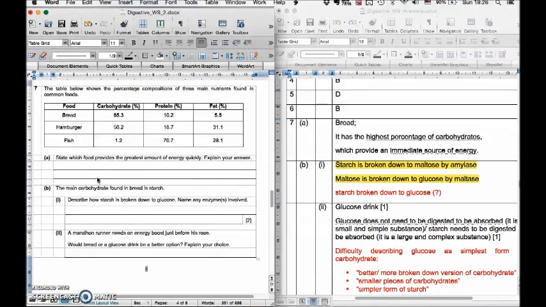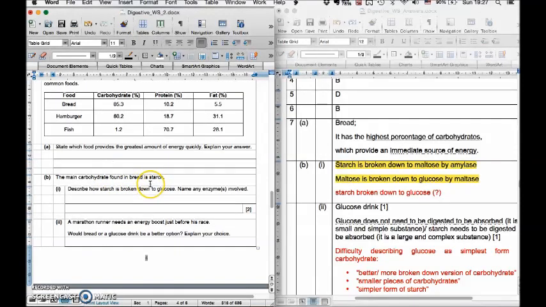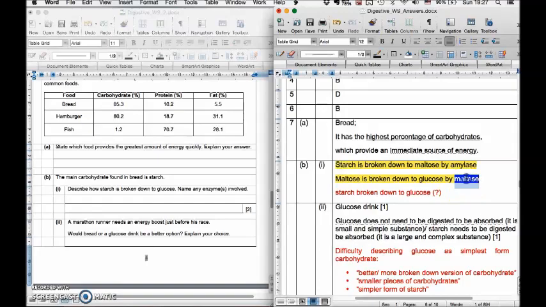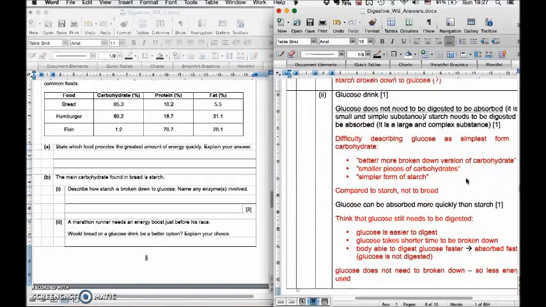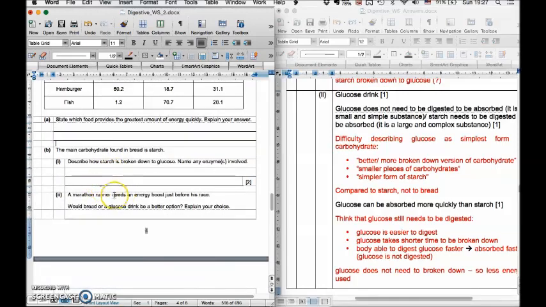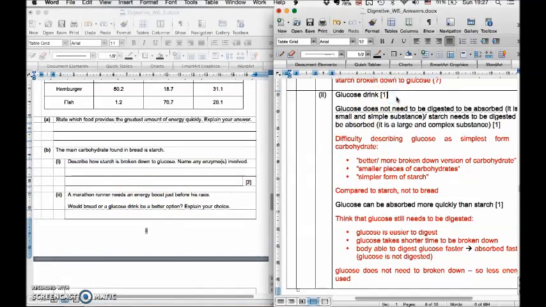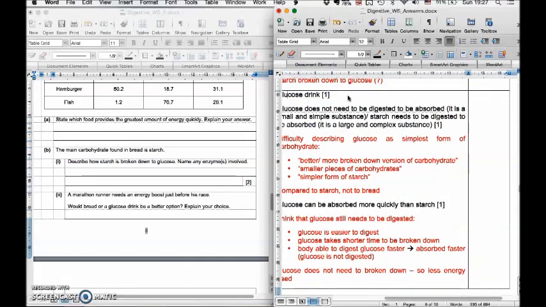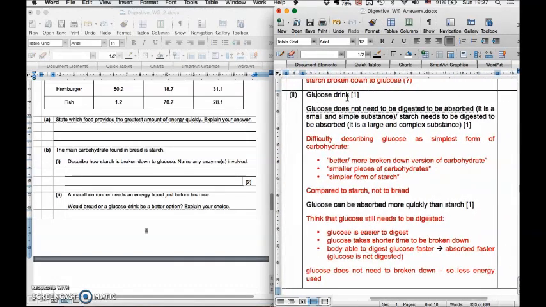Next part. The main carbohydrate found in bread is starch. How is starch broken down? Most people got this part correct. Just take note again that you need to write maltose and maltase clearly. And finally, for part B2, which gives the marathon runner a better energy boost just before his race? A glucose drink is the correct one. Glucose drink will be a better energy boost. Most of you got that. But the explanation, some of you didn't really get it very well.